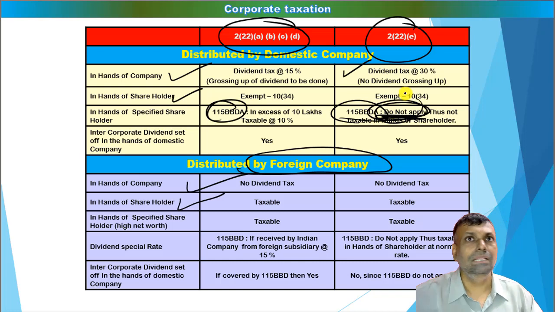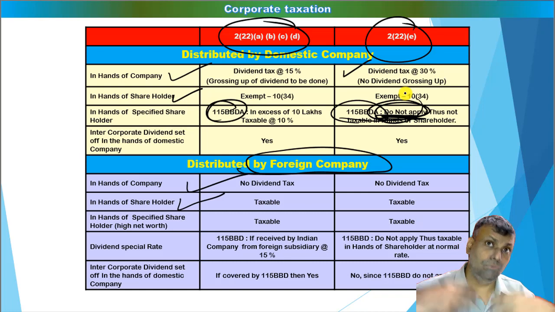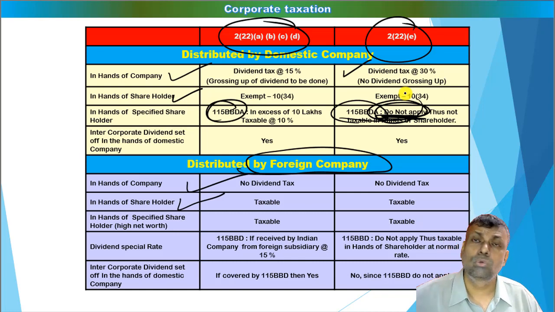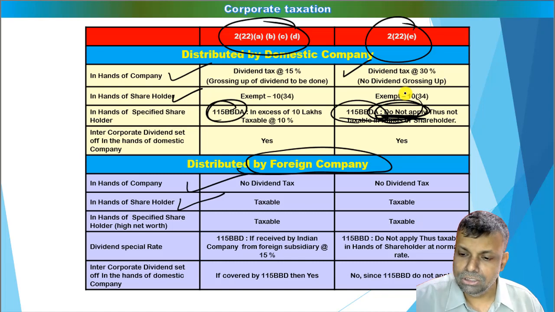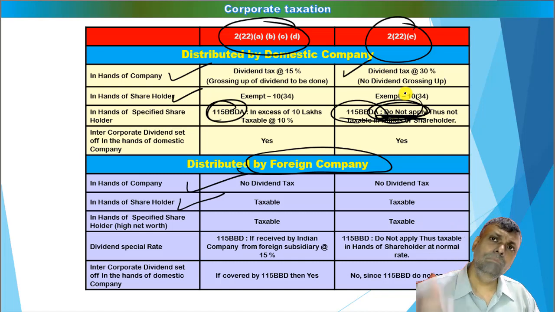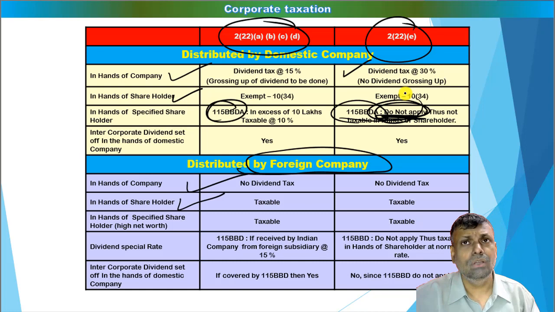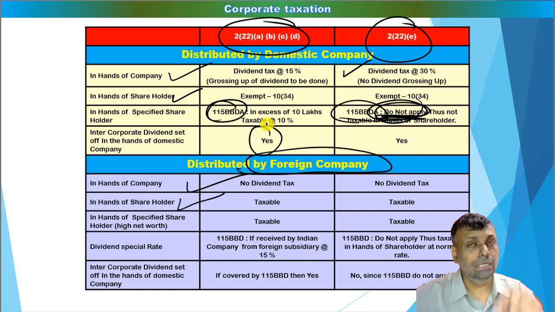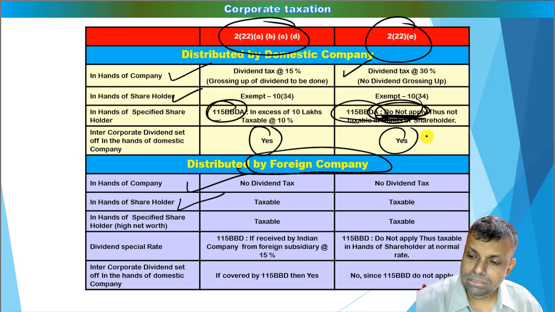Say, for example, that I am a specified shareholder of the company, and I get a dividend from that particular private limited company, that means as a loan I get it, but it is treated as a deemed dividend. So that particular loan figure can be a very high figure, but still the 115BBDA provisions will not be applicable in this particular situation. Then there is something called the intercorporate dividend set-off, subject to the conditions on merits. So that intercorporate dividend set-off is available, and for whatever loan is provided under 2(22)(e), there is no intercorporate dividend set-off, but there is something called a loan set-off adjustment.